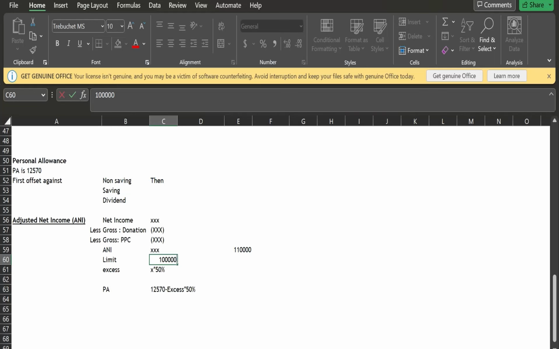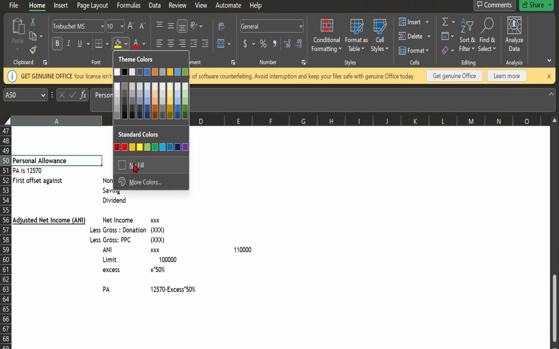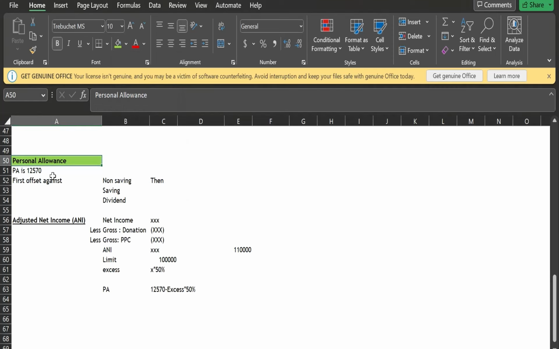Hey everyone, in this video we will be learning about the concept of personal allowance. So we know that personal allowance is 12,570, right? And this should be first offset against the non-saving, then saving and dividend. You might be thinking why? Because non-saving is taxed at a higher rate as compared to these two.